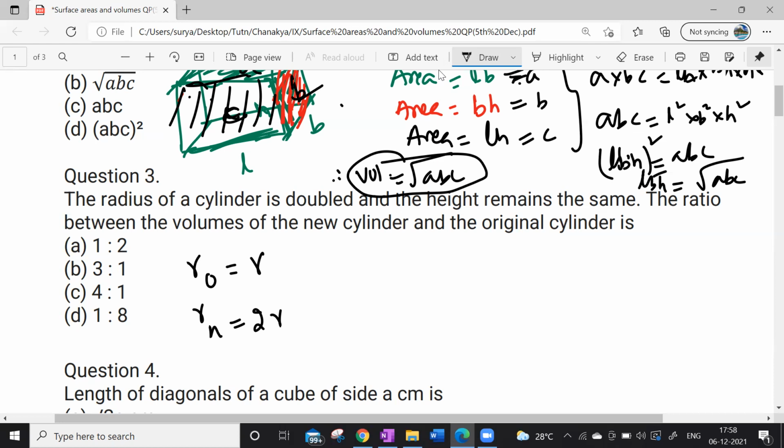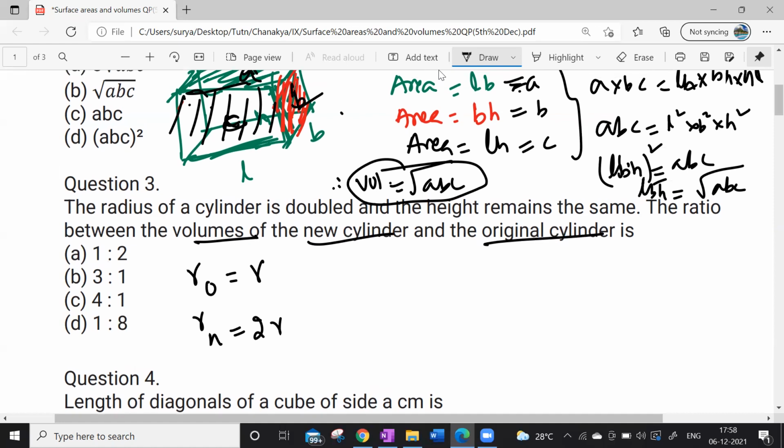Ro is nothing but the radius of the old cylinder. Rn is nothing but the radius of the new cylinder. That is how I'm denoting. So what is the volume? Here we are talking about the ratio between the volume of the new cylinder and the original cylinder. Very simple.